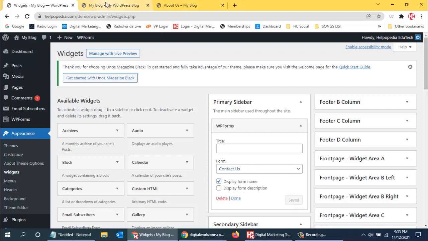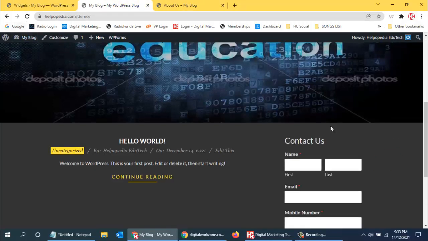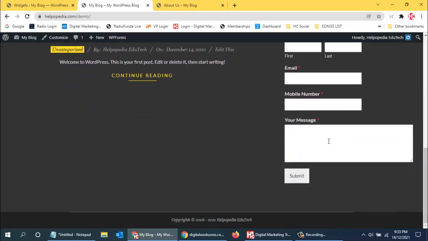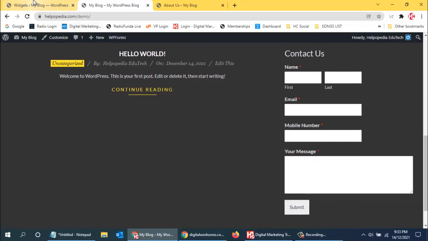So just let me see. Now you can see, since there was nothing over there, that text was coming up, that is default text. Now contact us form is coming up over here because we have added something. So this is what we can do. These are the widgets, so whatever you want you can paste wherever you want.